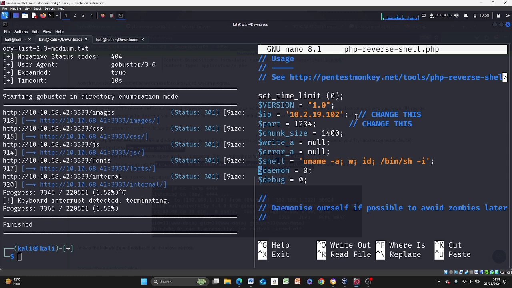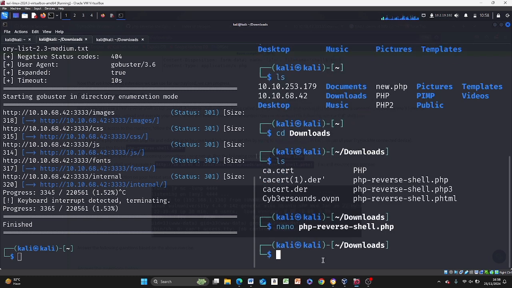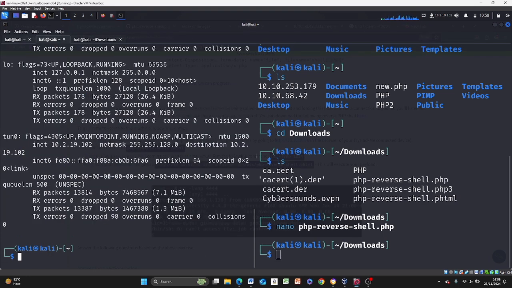So it tells you to change this because there's a default IP address and there is a default port. I just left 123.123, it works. You need to change this IP address. If you're tunneling into TryHackMe, it's the same IP address over here, or you could literally use the ifconfig. Let's use ifconfig. So you see your tun0, that's your IP address here. Since you're tunneling, you're using a VPN. tun0 is going to be your IP address.